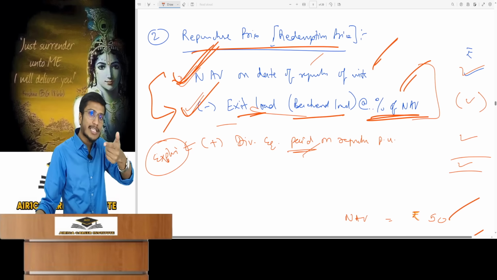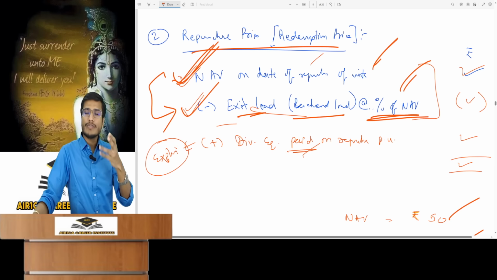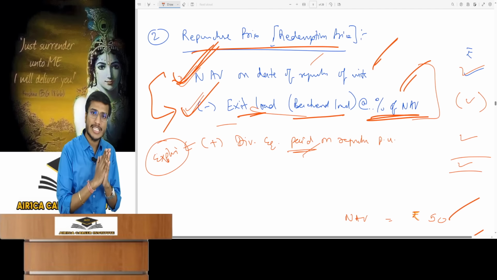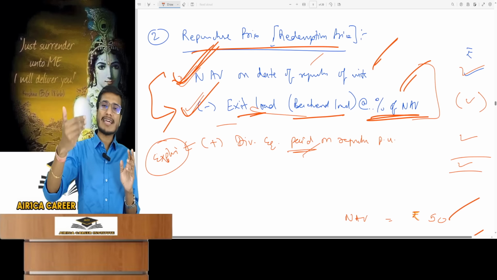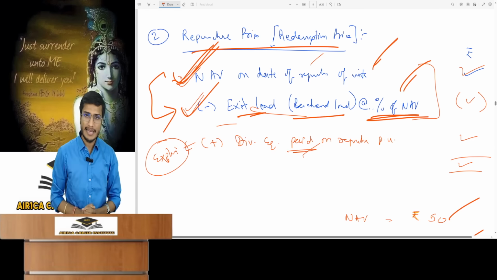The unit holder will think twice whether to sell today or not. Also, practically, mutual funds apply the exit load with a condition. What do they tell investors? If you sell your units within 1 year, an exit load will be charged. Otherwise, it won't be. Meaning, if you sell after 1 year, we won't apply an exit load. Such condition can be applied. Whatever it is, check that.